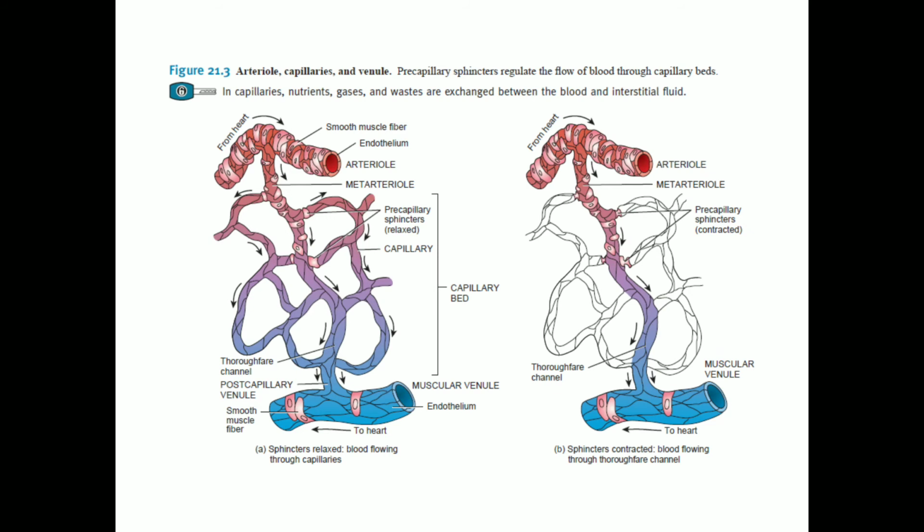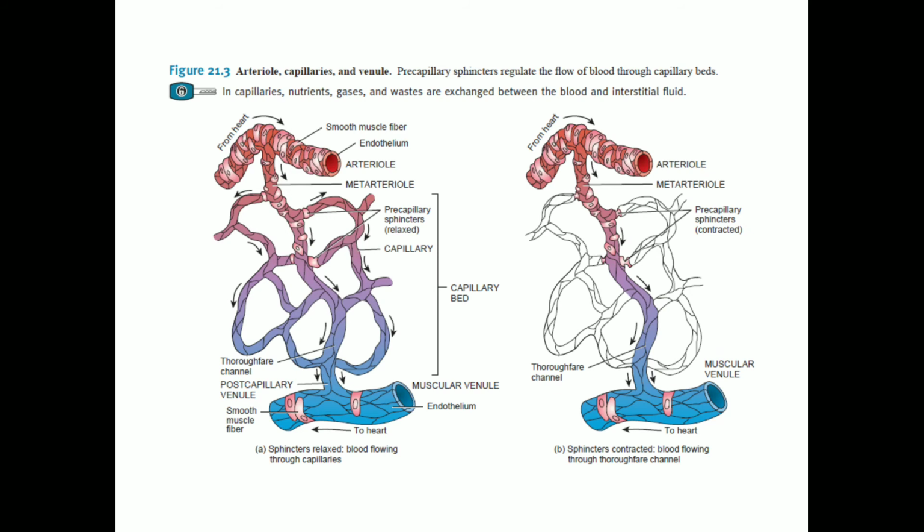So they control the flow of the blood through the capillaries. When the precapillary sphincters are relaxed or open, blood flows into the capillaries. And when these sphincters are closed or contracted, blood flow through the capillaries stops. So the blood actually flows in some capillaries in an intermittent fashion because of the alternating contraction and relaxation of the smooth muscles of the metarterioles and the sphincters.